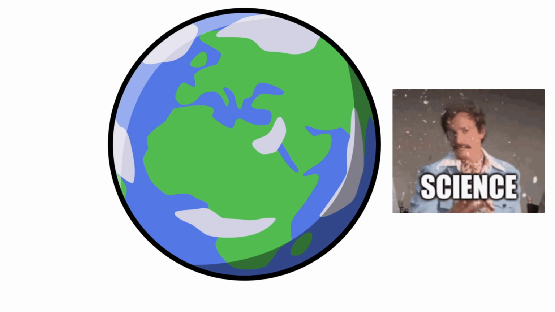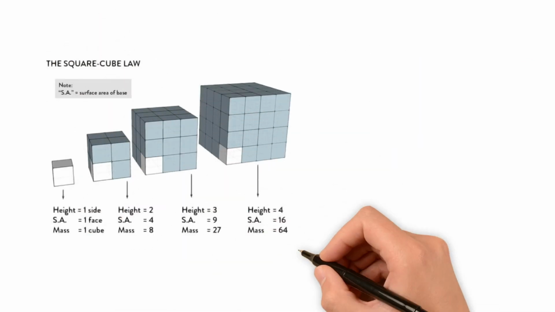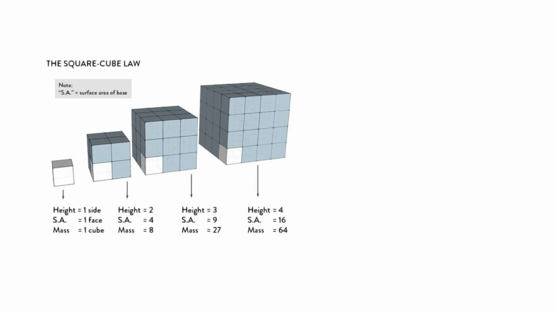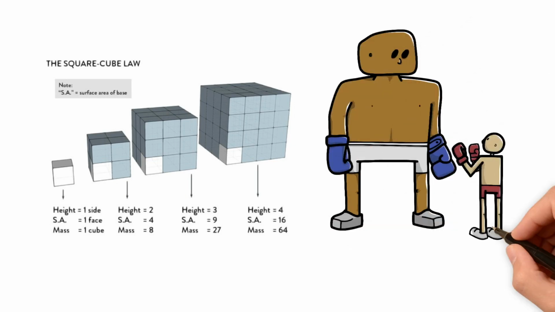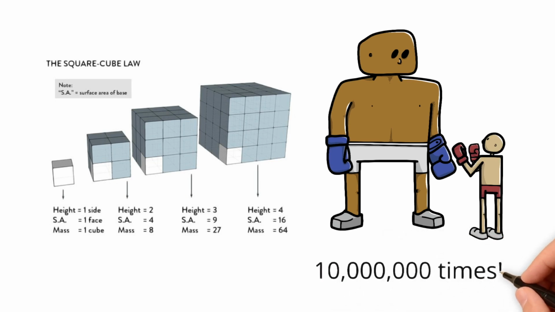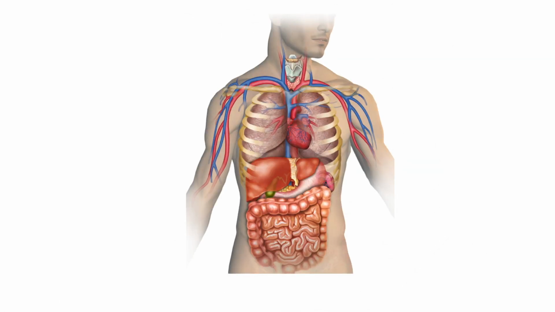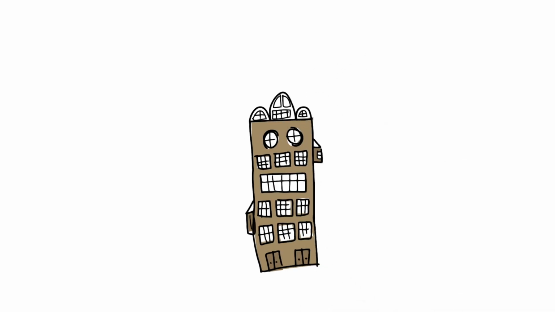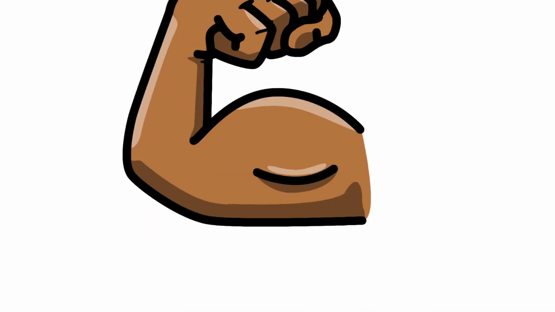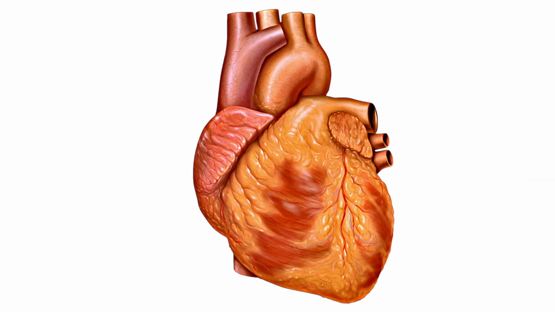Actually going back to the square-cube law that I mentioned a minute ago reveals a final issue with the idea of growing. I said before that growing to 100 times your height would cause your mass to increase by 10 million times. This is a problem because the materials that make up the human body were not designed to handle that kind of stress. At that size, your body would collapse in on itself like a house of cards, muscles too heavy to even move themselves, and organs too massive to support their own weight.